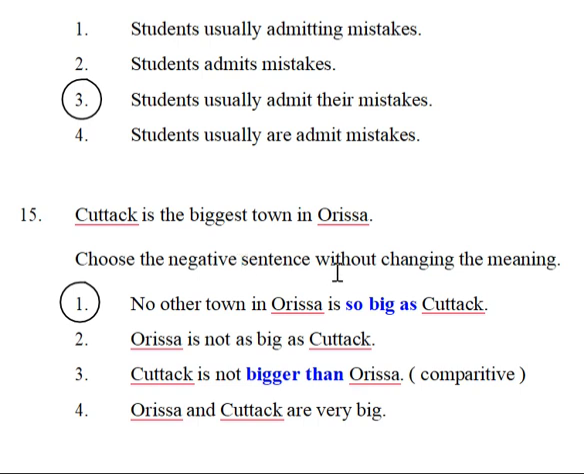Next, Cuttack is the biggest town in Orissa. Choose the negative sentence without changing the meaning. This is a kind of degrees of comparison. So that's why no other town in Orissa is so big as Cuttack. Here no other town is there like that, so only the negative is used. You can find this in the next video, that is degrees of comparison.